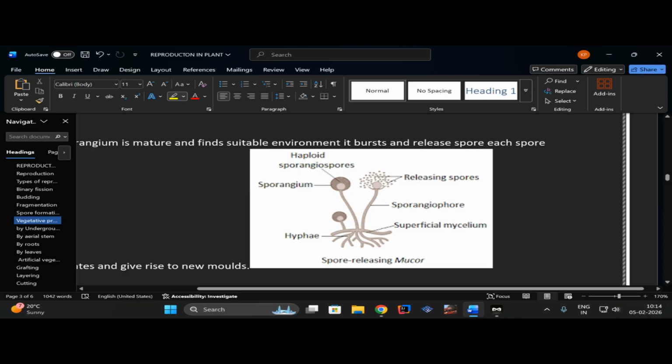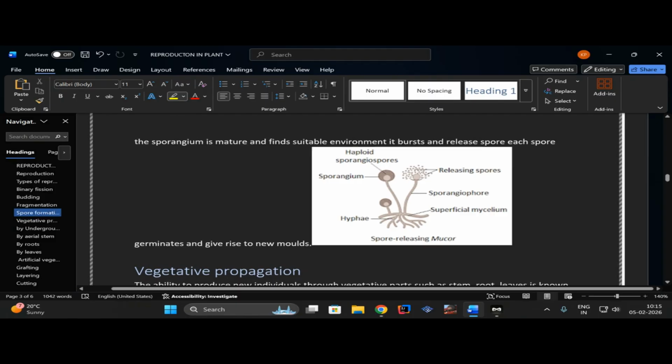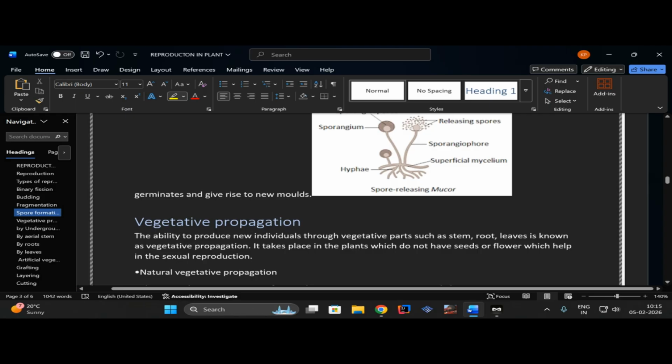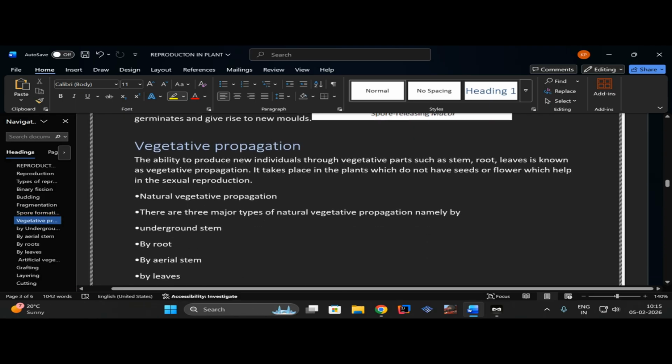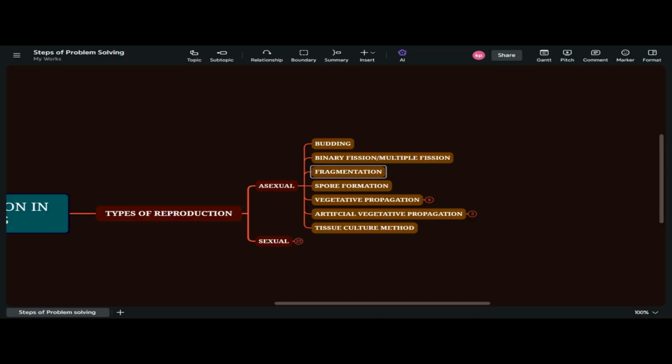I remember what I told you before about multiple fission. It's almost similar to this, in which the parent body develops a thick wall which is similar to the sporangium, and it will divide rapidly inside that. When a suitable condition arises, it will release spores in the environment. Each and every spore will form new molds. Let's move on to the next part, which is vegetative propagation.